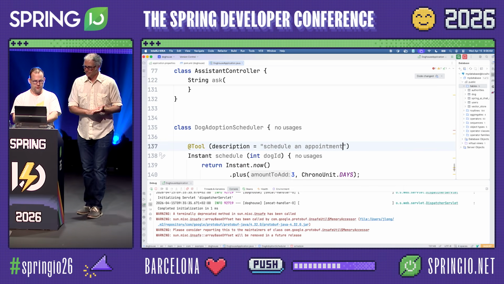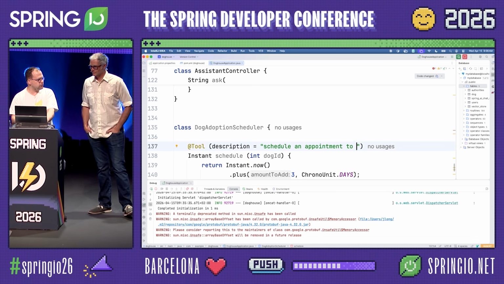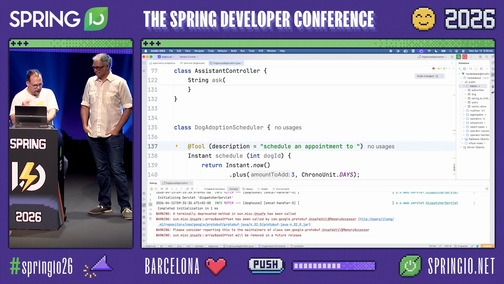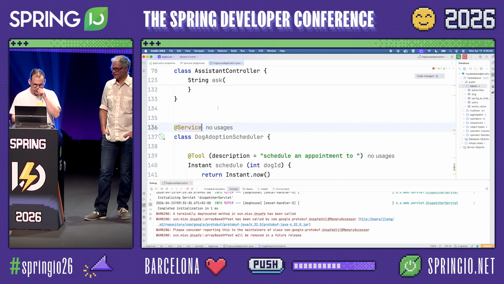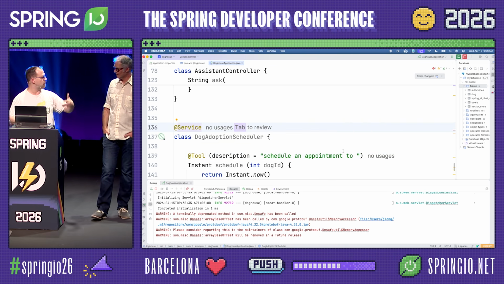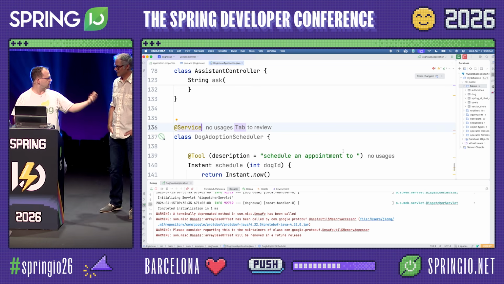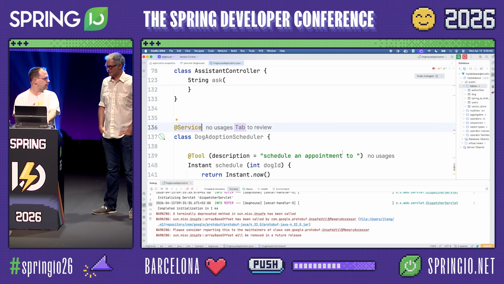Right. So now the next natural thing, any red-blooded human being at this point would want to adopt Prancer. I think we found the dog of our dreams or nightmares. So let's support that process by giving our model agency, the ability to talk to the world. We've already seen other people's tools being used, this Spring AI skills tool and things like that. We can write our own, trivially.